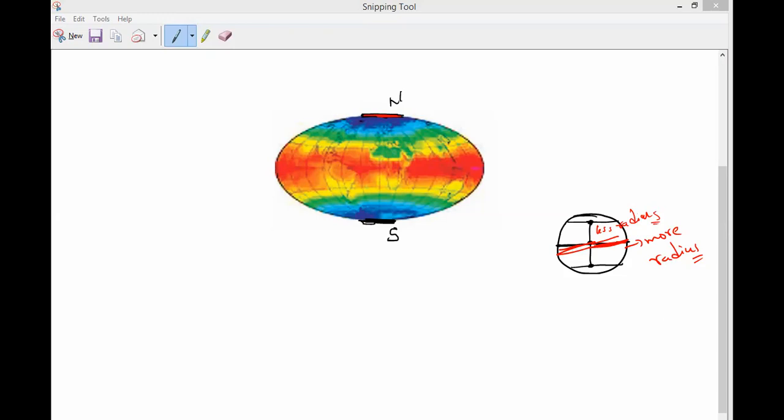Is it yes or no? So now the second point. Gravitational force is maximum at the poles and minimum at the equator. We always consider the total average. What is the G value? 9.8 meter per second square.